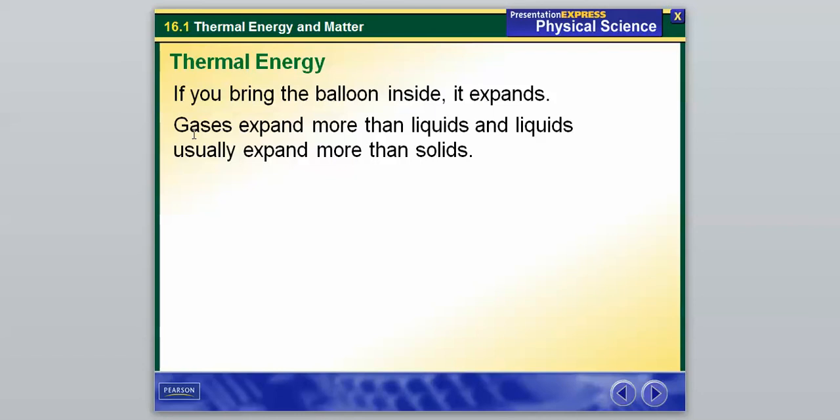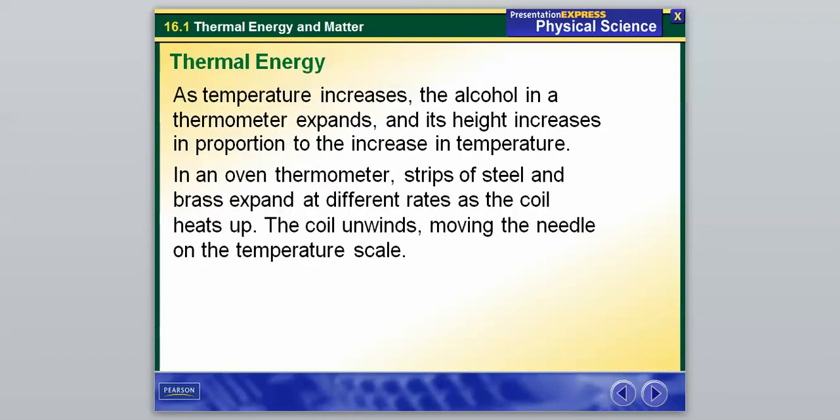Again, we've talked about this before, about how gases are more randomly arranged, and then liquids are a little more orderly than that, and then solids are the most orderly arranged. And then one last example of thermal expansion is in an alcohol thermometer, because as the temperature increases, the alcohol in it expands, and then the height increases in proportion to the increase in temperature. And in an oven thermometer, strips of steel and brass expand at different rates. As the coil heats up, the coil will unwind, moving the needle on the temperature scale.